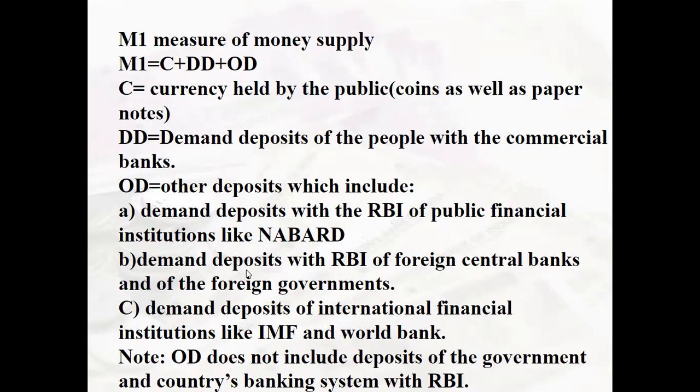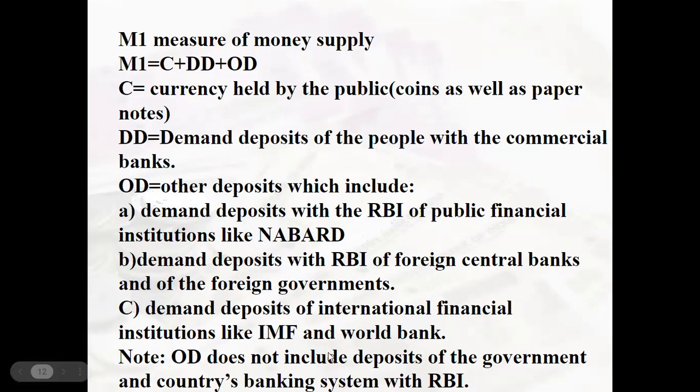Under OD, we also have demand deposits with RBI of foreign central banks and of the foreign governments. So if foreign governments and foreign central banks have any demand deposits with the RBI, that would come under M1 measurement of money supply. The third category under OD would be demand deposits of international financial institutions like IMF, that is International Monetary Fund, and the World Bank. So anything related to IMF and the World Bank with demand deposits with the RBI would come under OD, that is other deposits.